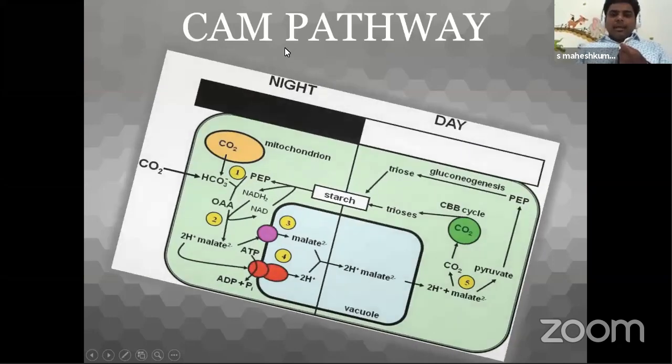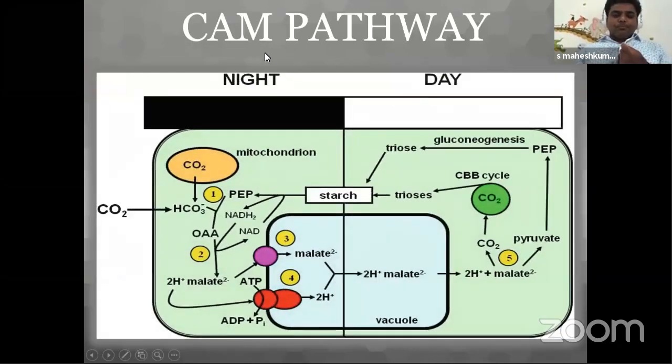Next, another pathway, that is the CAM pathway. The abbreviation of CAM is crassulacean acid metabolism. This process runs in special plants, the plants which grow in high temperature, dry areas where the water availability is very, very less. Simply to say, in desert areas, those desert plants adopted this type of mechanism to produce more glucose in a successful manner.